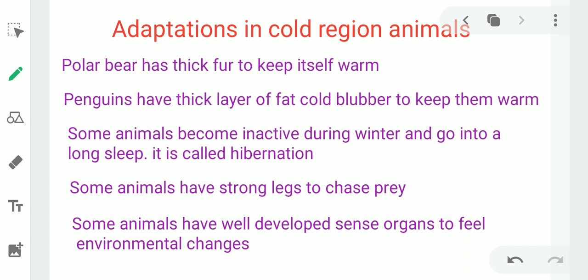It is called hibernation. Some animals have strong legs to chase prey. Some animals have well-developed sense organs to feel environmental changes.